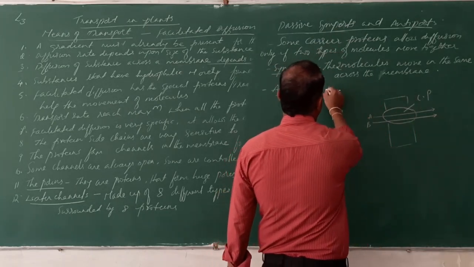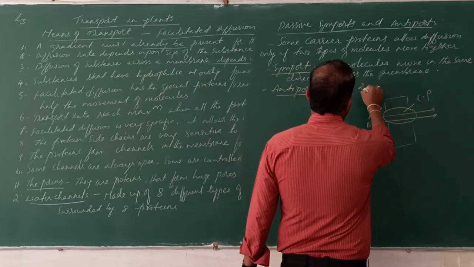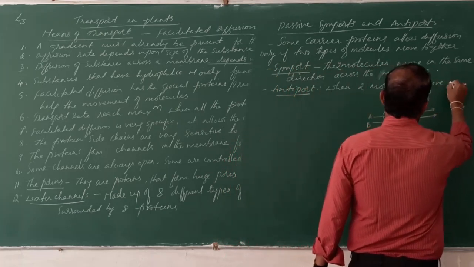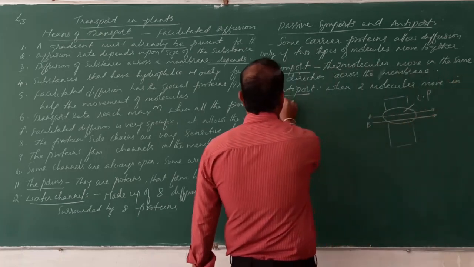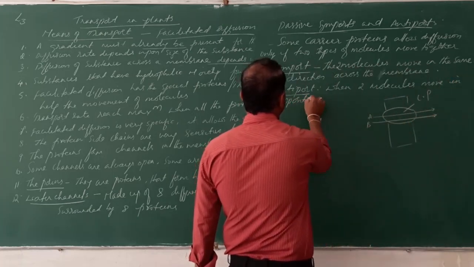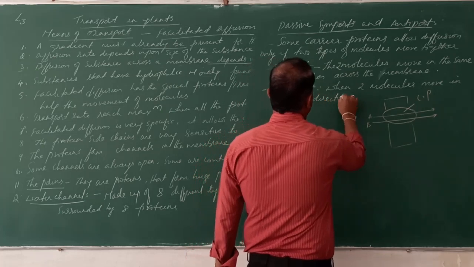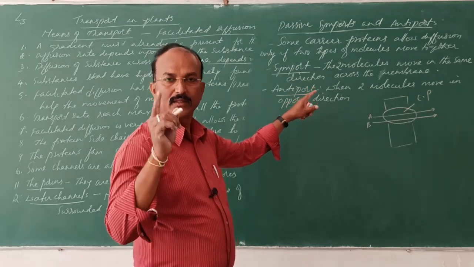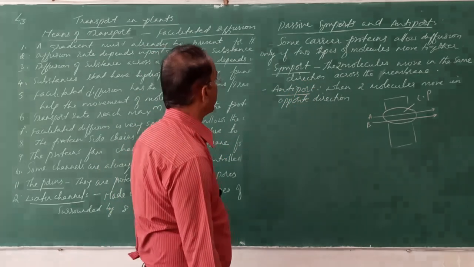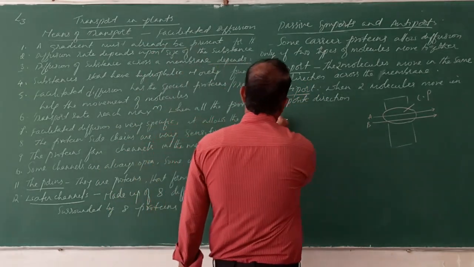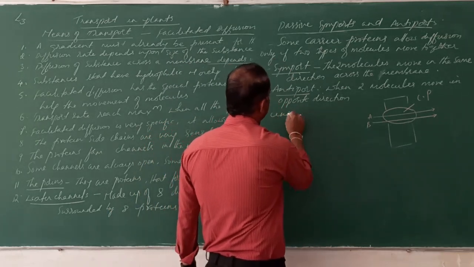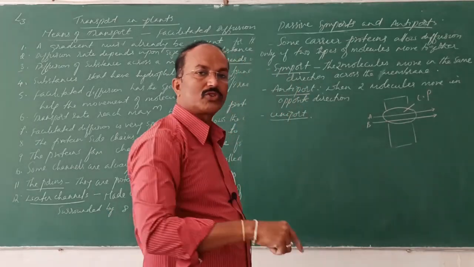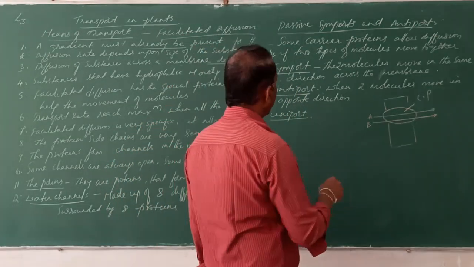Next, antiport. So when the two molecules move in opposite direction across the membrane through the carrier proteins, that is of the plasma membrane. Next one is uniport. Very important. Symport, antiport and uniport.